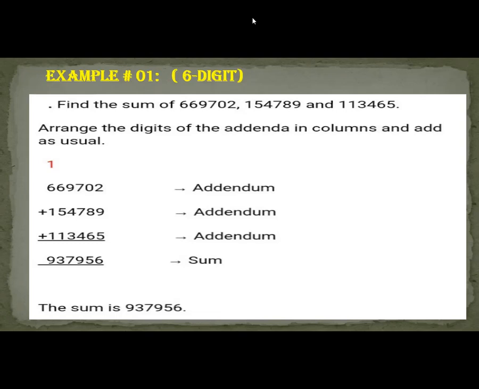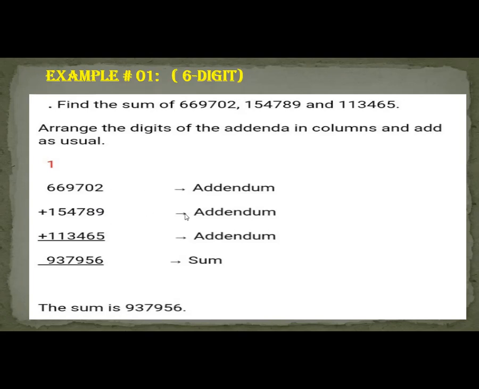If you want to read it, how do you read it? 9,37,956. This is an addendum, this is an addendum, and this is an addendum. The numbers that are added to each other are called addendums. Addendum means the quantity or a number to be added. These three numbers are added up, and the answer that comes after adding these three is called the sum.